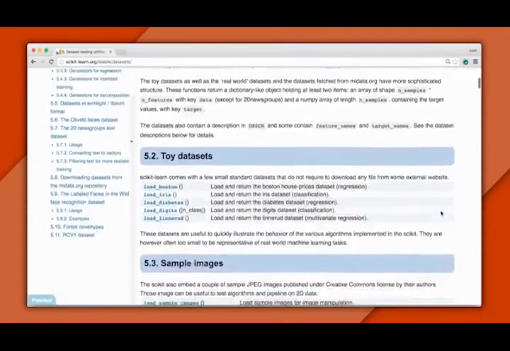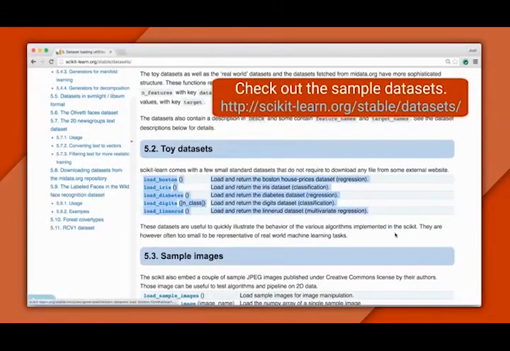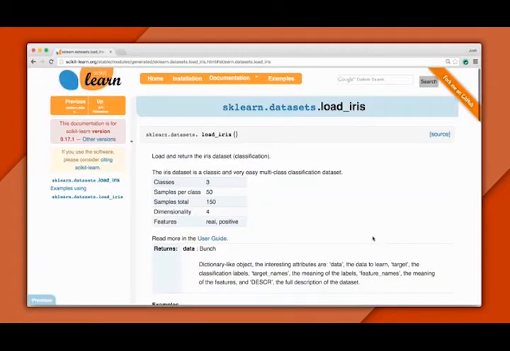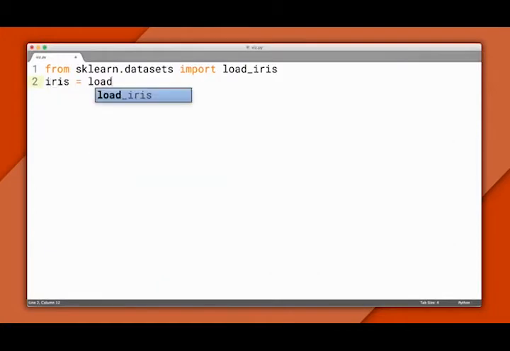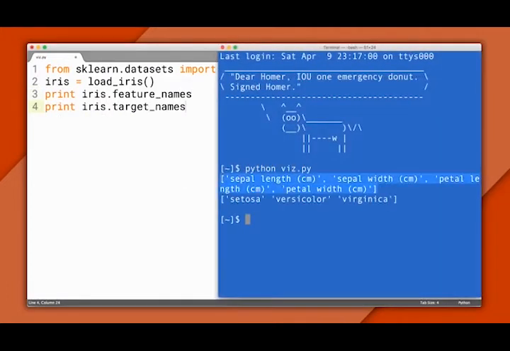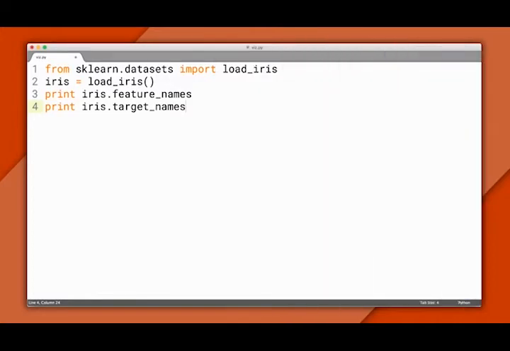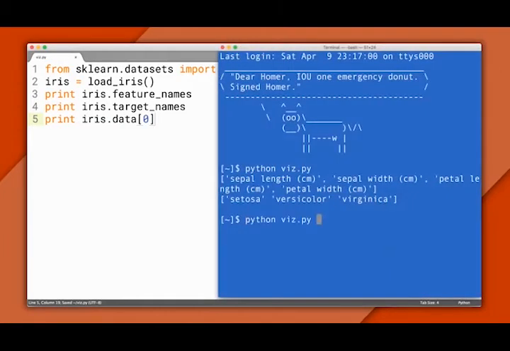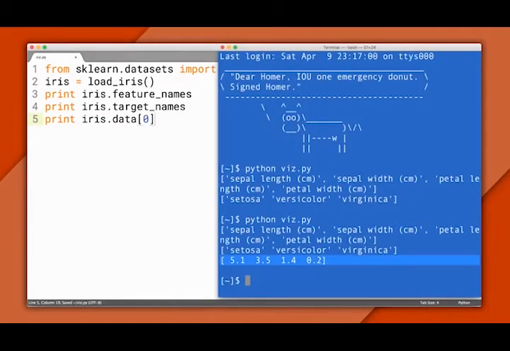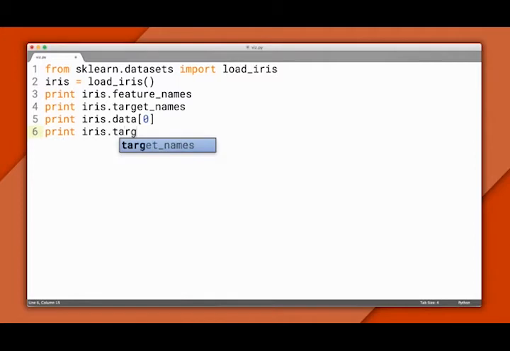Conveniently, the friendly folks at Scikit provided a bunch of sample datasets, including Iris, as well as utilities to make them easy to import. We can import Iris into our code like this. The dataset includes both the table from Wikipedia as well as some metadata. The metadata tells you the names of the features and the names of different types of flowers. The features and examples themselves are contained in the data variable. For example, if I print out the first entry, you can see the measurements for this flower. These index to the feature names, so the first value refers to the sepal length and the second to sepal width, and so on. The target variable contains the labels.